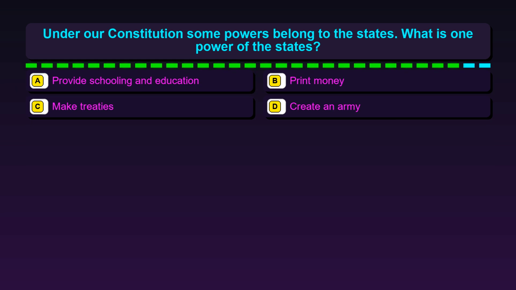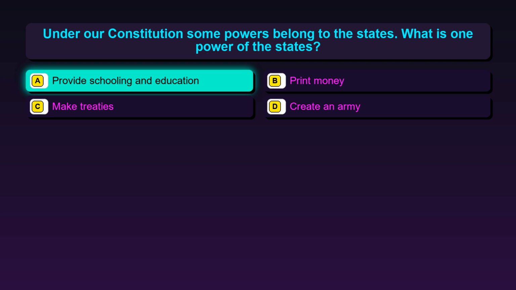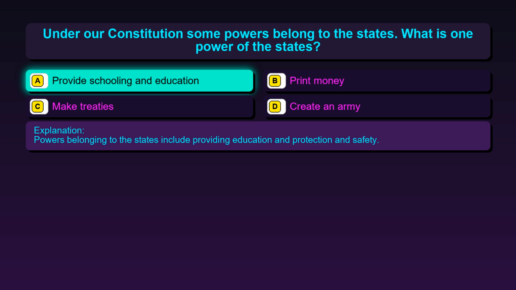Question 81. Under our Constitution, some powers belong to the states. What is one power of the states? Option A, provide schooling and education. Option B, print money. Option C, make treaties. Option D, create an army. The correct answer is option A, provide schooling and education. Powers belonging to the states include providing education and protection and safety.